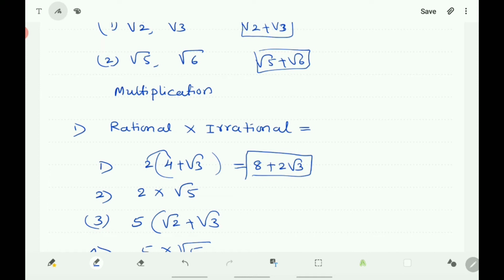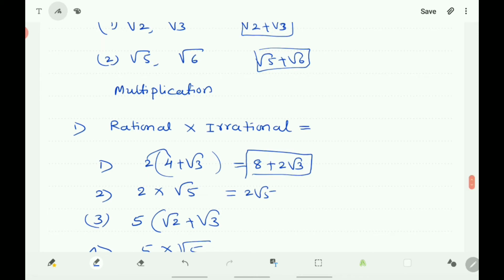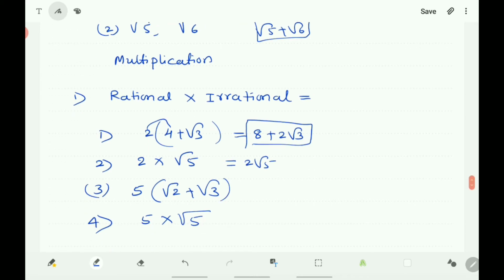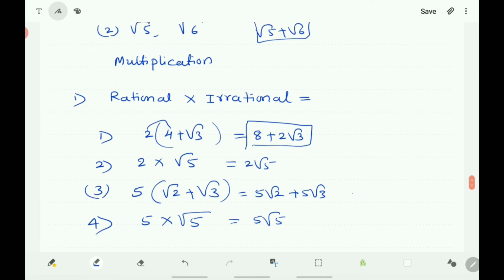Again, let us verify more examples here. 2 into root 5 is equal to 2 root 5, which is also irrational. The product of 5 and root 2 plus root 3 becomes 5 root 2 plus 5 root 3. 5 into root 2 is 5 root 2, 5 into root 3 is 5 root 3, which is also irrational. Next you take 5 into root 5. Here 5 is rational and root 5 is irrational, and the product is 5 root 5. So what you can conclude here is rational into irrational is equal to irrational only.